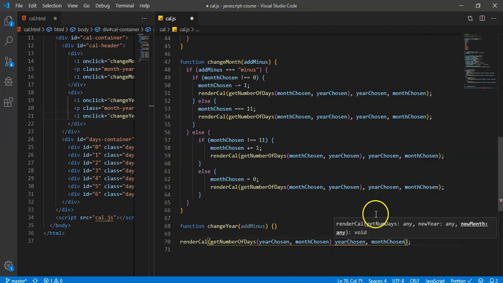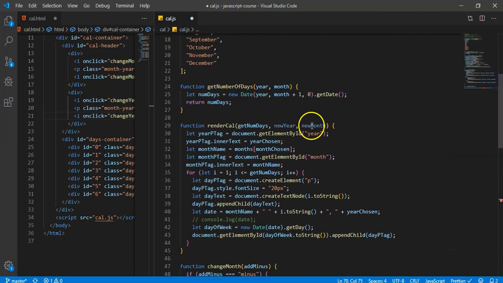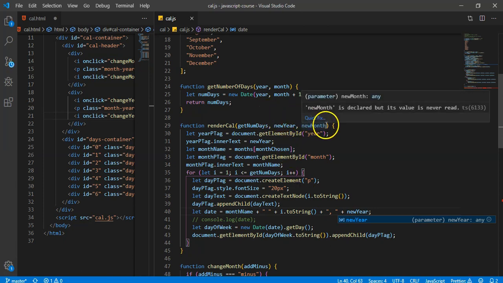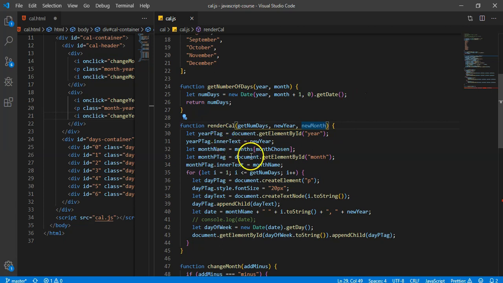All right. And then we're going to come up here, and for new year and new month, let's see. So year p tag, we're going to change the inner text from year chosen to new year, and year chosen down here, we'll change to new year. Now whenever we hit those buttons, this will also update, and that's exactly what we want. And new month, so instead of month chosen, it's going to be new month.